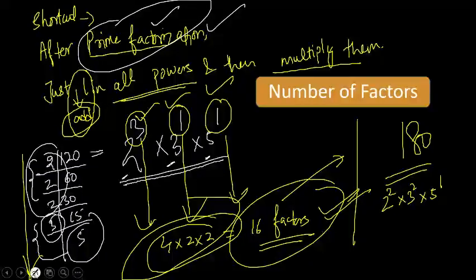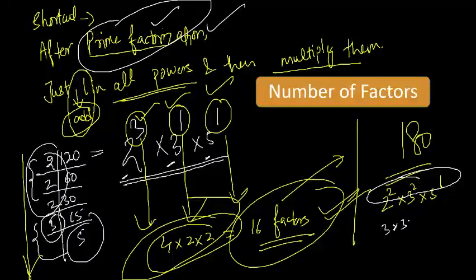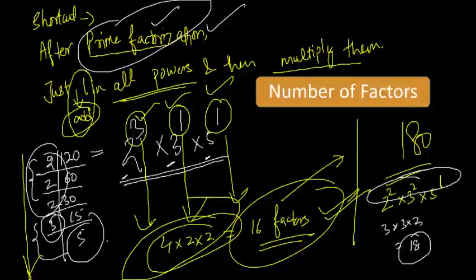Just add 1 to all the powers. You will get 3, 3, 2 and multiply it. Are you getting 18? Is everyone getting 18? Good one. 18 is right. So I hope it is clear, everyone. Number of factors, it is clear.